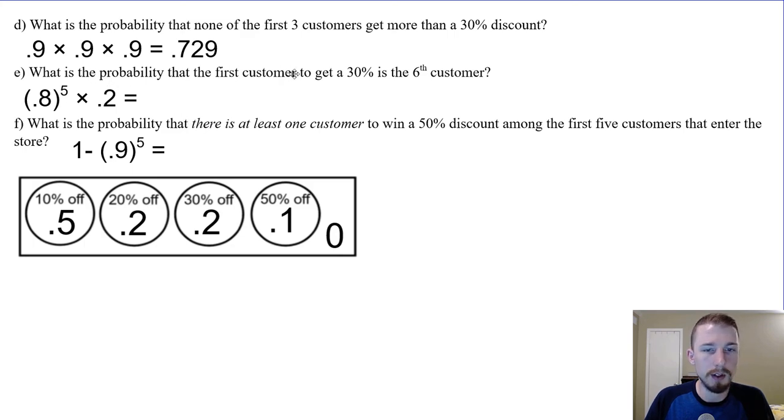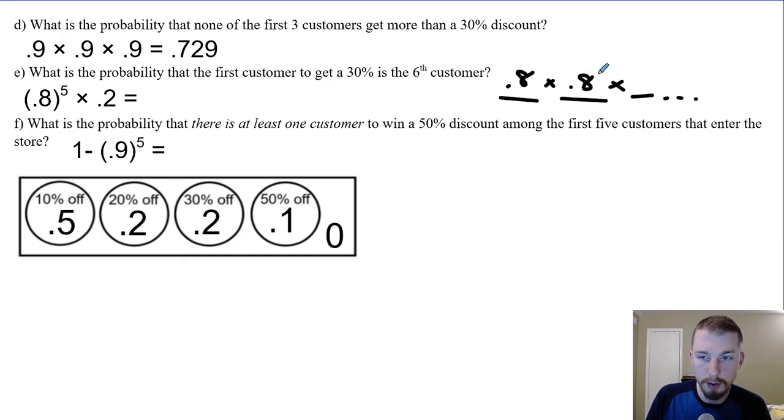What's the probability that the first customer to get a 30% discount is the sixth customer? We'll think of these as independent events. One of the easiest ways to do this is to model it out like this. So here's our first event. If the first one to get a 30% discount is the sixth customer, what does that mean about the first 5 customers? Well, it means all of the first 5 could not get the 30%, which means they got something else, which would be 0.8 for the first person.